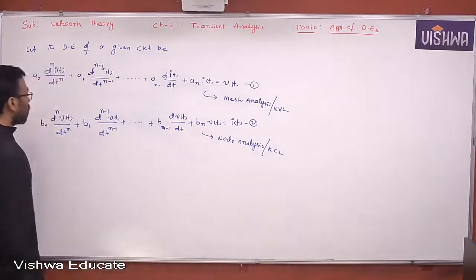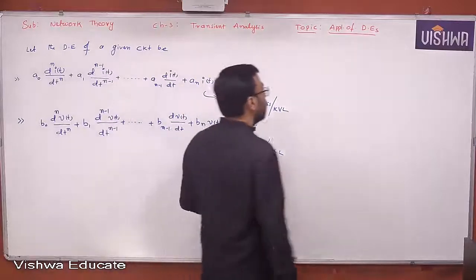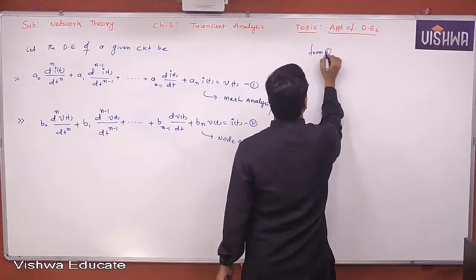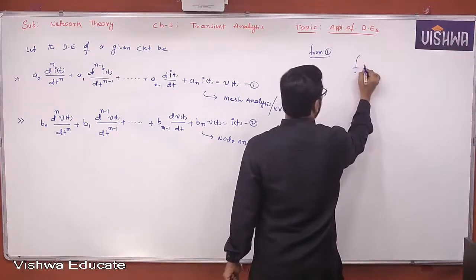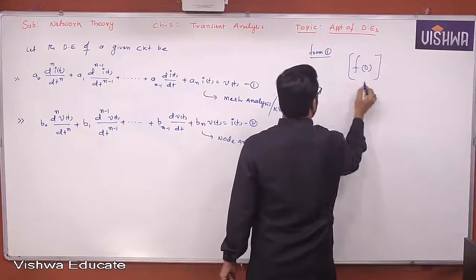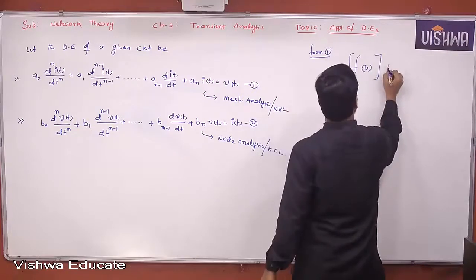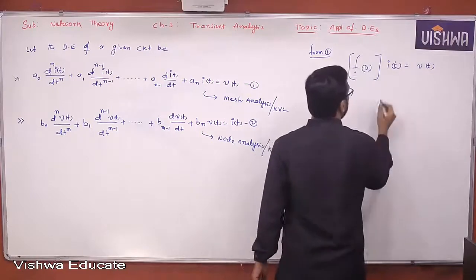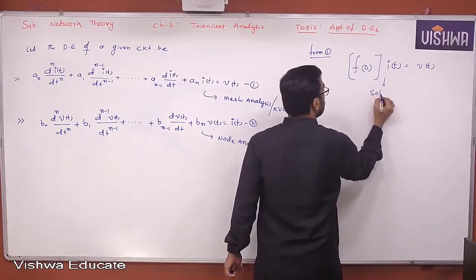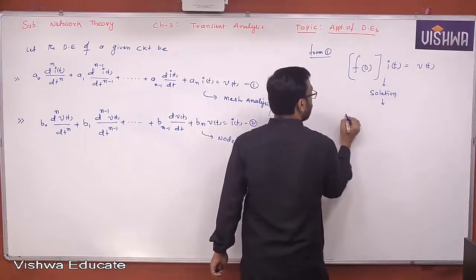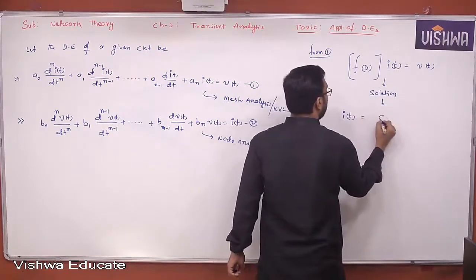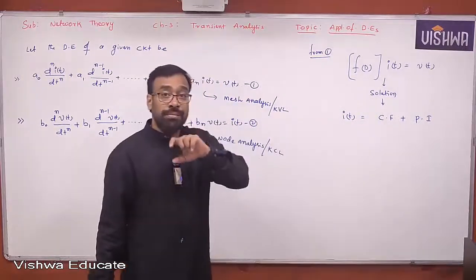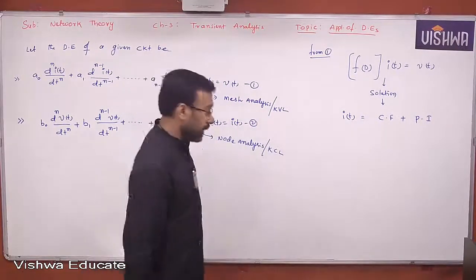Okay. Now solving the equations. I can express first, let us consider equation 1. From equation 1, can I write something like this? F of D, a differential polynomial, into I of t can be written as V of t. Now you have the solution. Solution will give you I of t is equal to complementary function plus particular integral. You understand all of it? Some complementary function, some particular integral part is there.